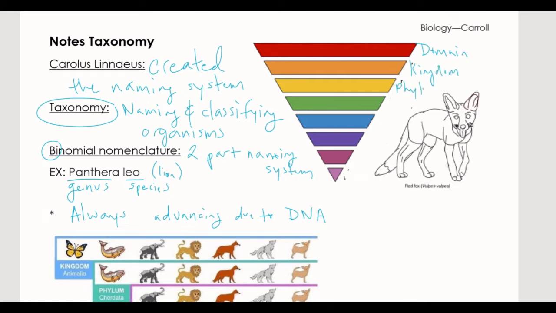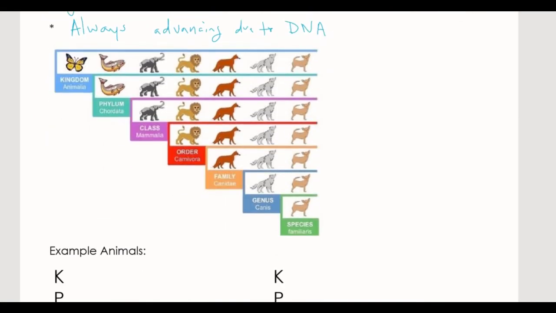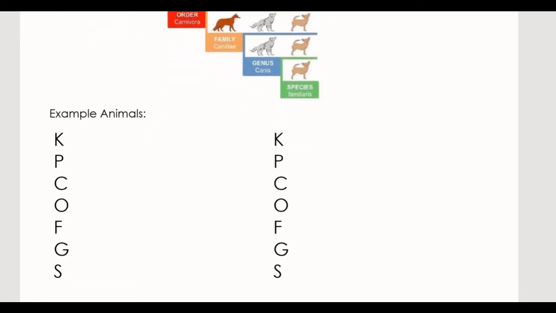So we start at domain, and then we go to kingdom, phylum, class, order, family, genus, and species. So this is how we work through and break down each animal. This is our classification system. This is taxonomy. Looking at this example here, you can see how it starts really broad, like these are all animals, and then it breaks down.